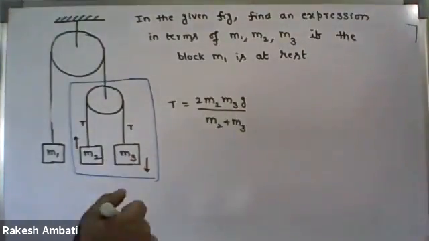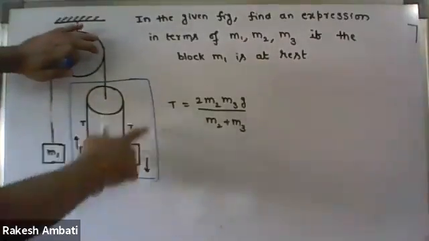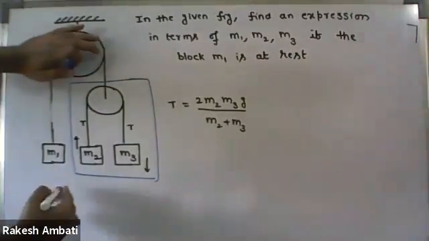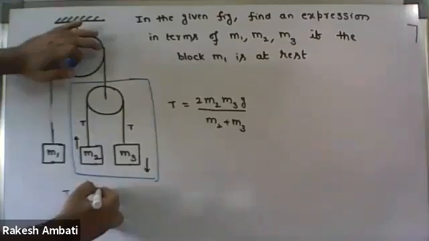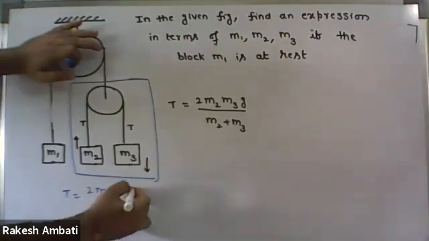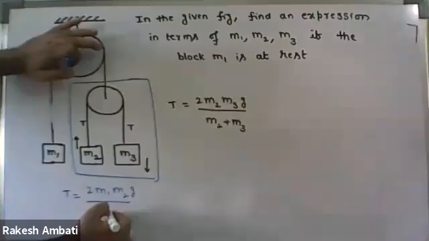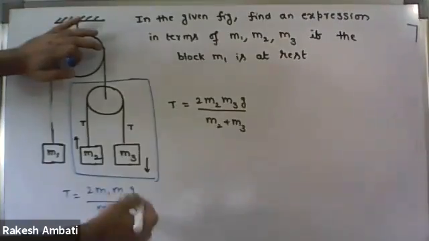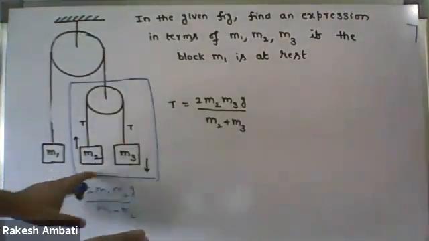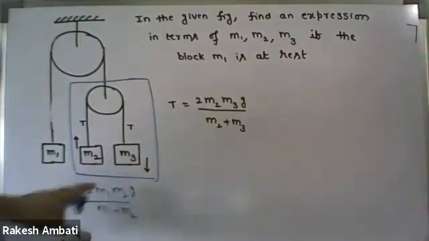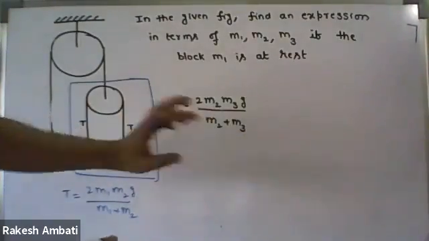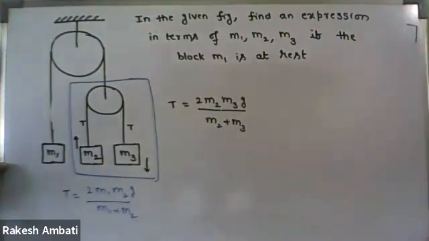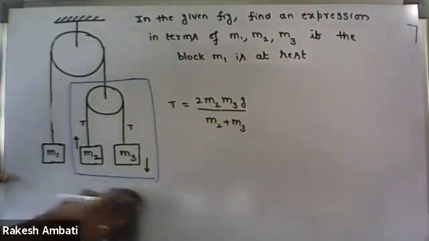In the first question, we got the tension force 2 m1 m2 g upon m1 plus m2. But in place of m1, m2, here we have m2, m3, nothing else. Therefore, T equals 2 m2 m3 g upon m2 plus m3. Is it clear? Yes, sir.